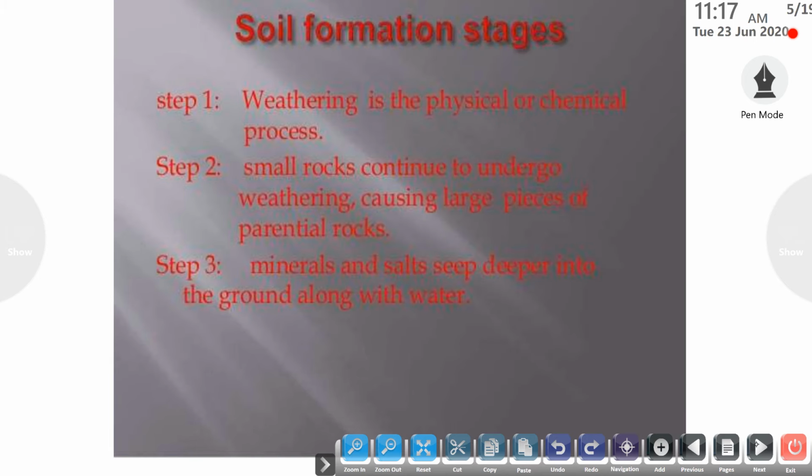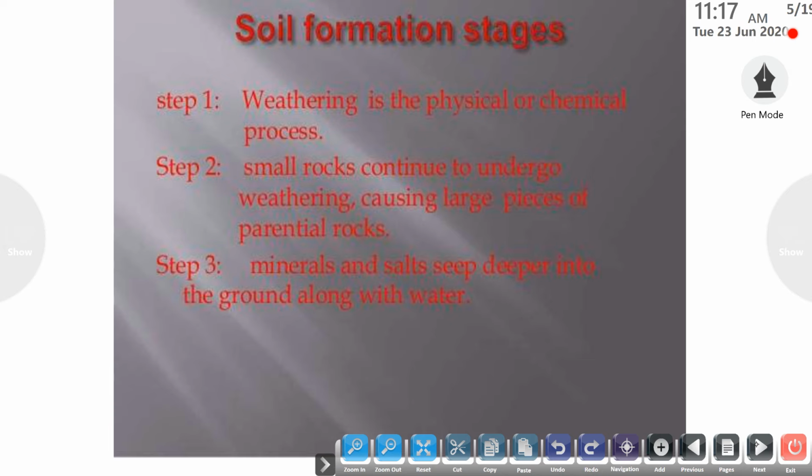Next are the soil formation stages. There are three stages in which the soil is formed. The first stage is weathering, the breakdown of the rock to form the soil. Weathering occurs in two ways, physical weathering and chemical weathering. Firstly, the parent rock breaks down to form the soil, and the next step is the chemical process.